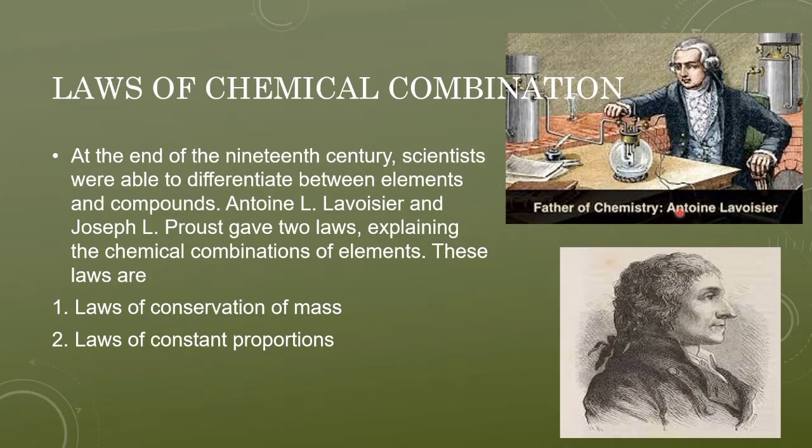Antoine Laurent Lavoisier. And this is Joseph L. Proust. These two are the scientists who have given the laws of chemical combination. Under this law of chemical combination, how many laws do we have? We have two laws: the law of conservation of mass, and the law of constant proportions. Antoine Lavoisier is commonly known as the father of chemistry, so don't forget about it.